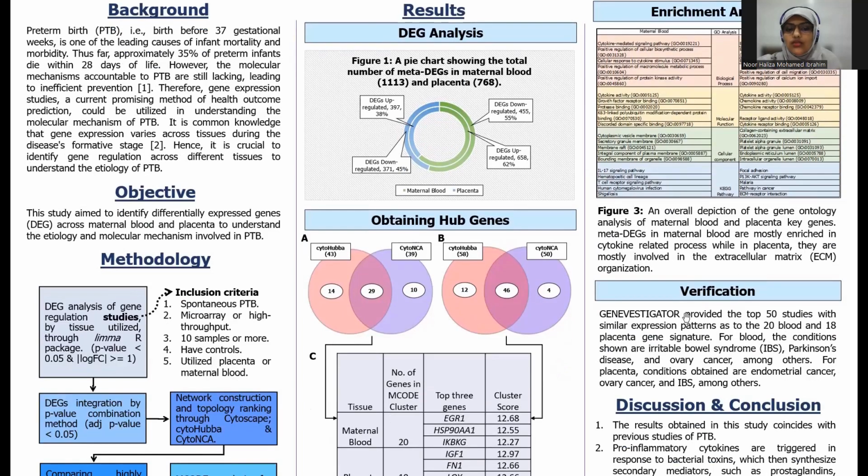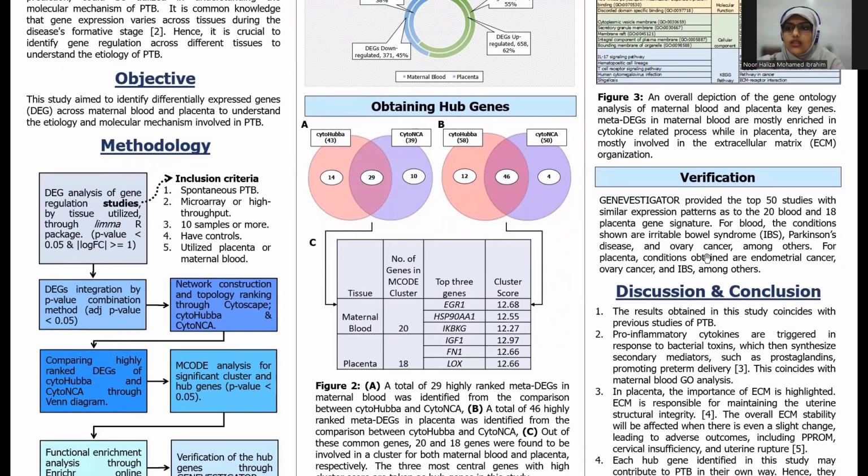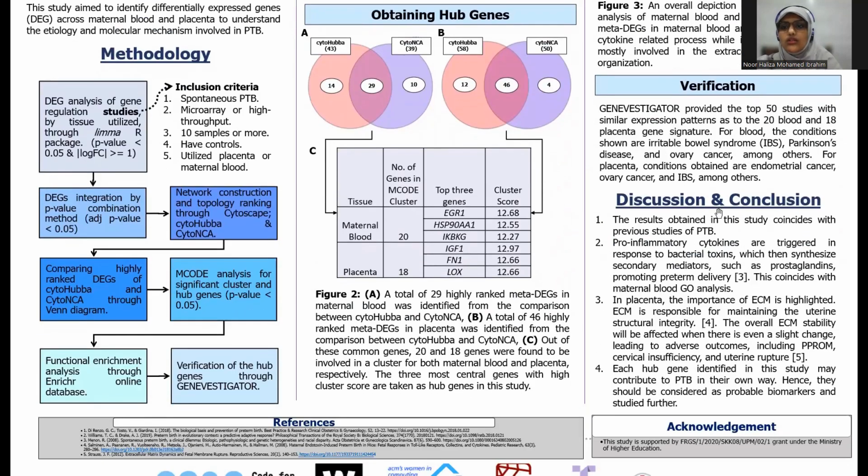Verification using the Gene Investigator tool provided us with the top 50 studies of similar expression patterns as to the 20 blood and 18 placenta gene signature obtained from the cluster analysis. For blood, the conditions shown are irritable bowel syndrome, IBS, Parkinson's disease, and ovary cancer, among others. For placenta, the conditions obtained are endometrial cancer, ovary cancer, and IBS, among others. So the results obtained in this study coincide with previous studies of preterm birth, especially the results of Gene Investigator, which provided conditions such as IBS, endometrial, and ovary cancer. These are some of the risk factors of preterm birth.